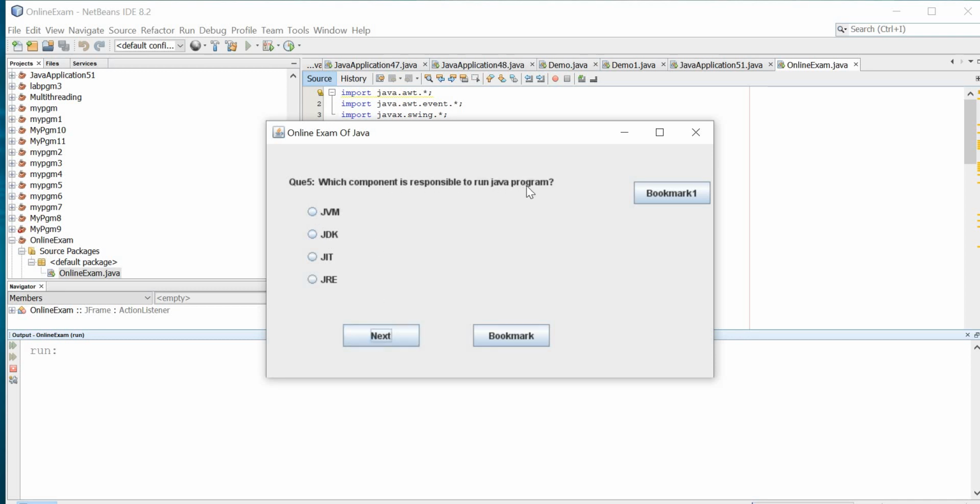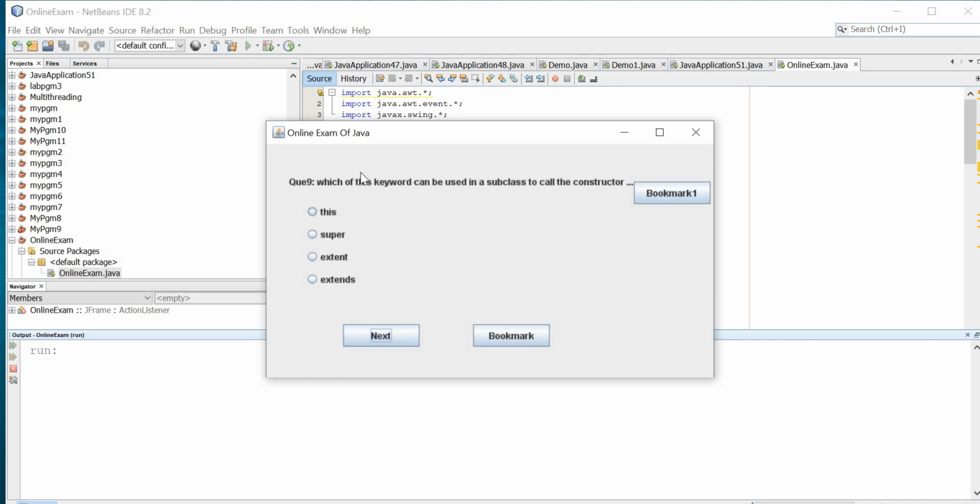Which component is responsible to run Java program? JRE. Then next, which component is responsible to optimize bytecode into machine code? JIT. Then next, which of these keywords is used to make a class? This is the correct answer. Which of these operators is used to allocate memory for an object? New, malloc, calloc, give. New, I hope you already know. This new will give the heap memory.